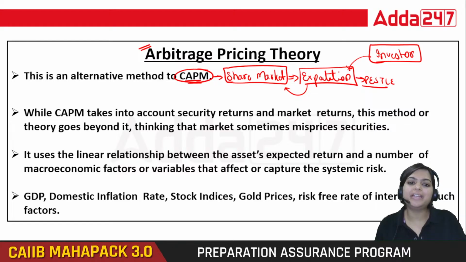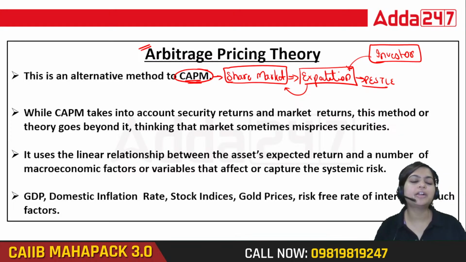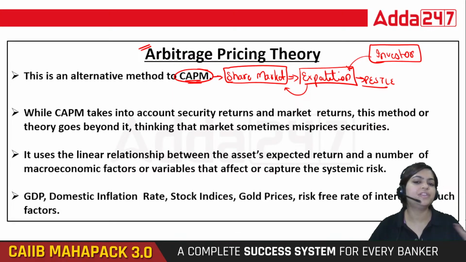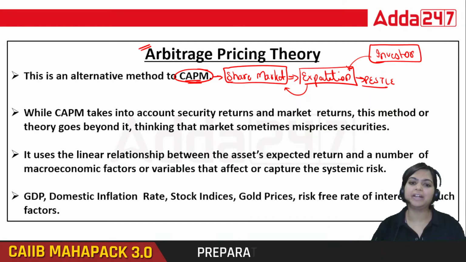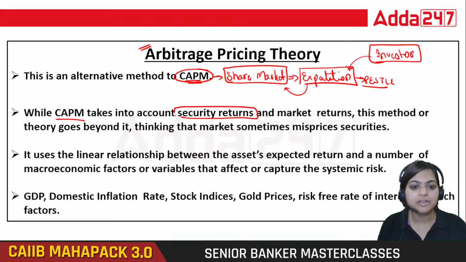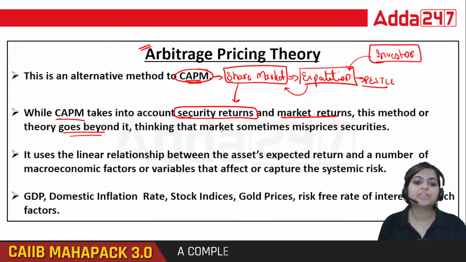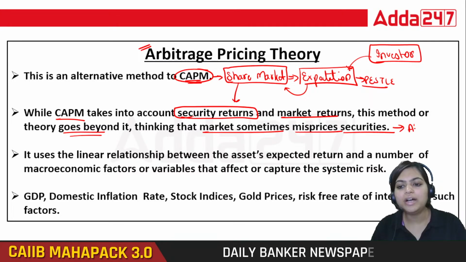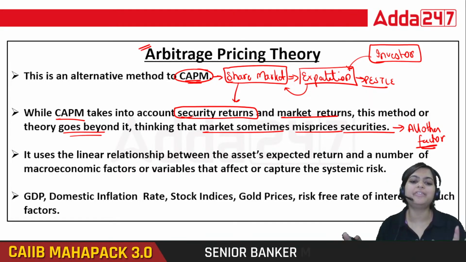Not only is the share market risky, political factors are also there from which risk can generate. Legal factors are also there, and social factors can also be there through which again risk can generate. So in this APT, we are going to adjust for all the factors which will affect our expectation. While CAPM takes into account only security return and market return, this method goes beyond it, thinking that the market sometimes misprices securities based on all other factors. So here we are going to consider all your other remaining factors.